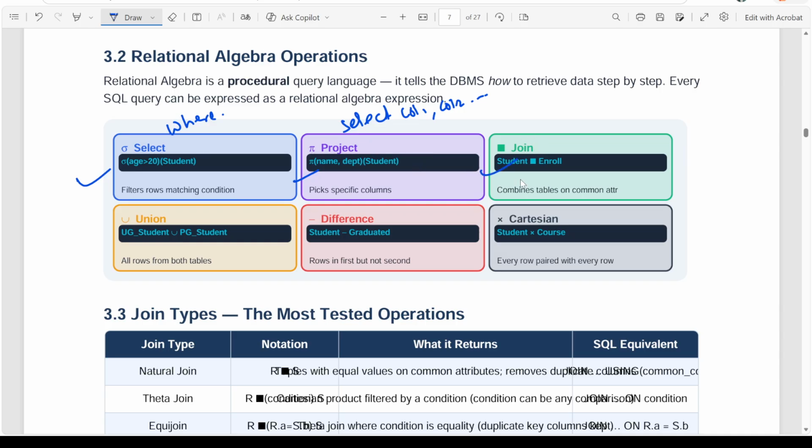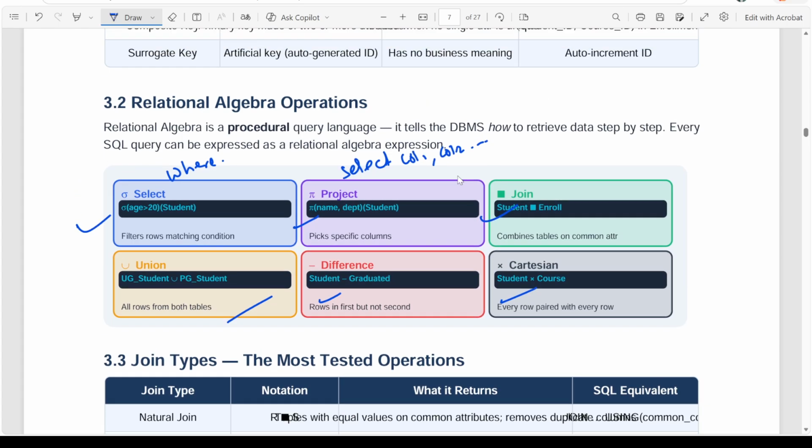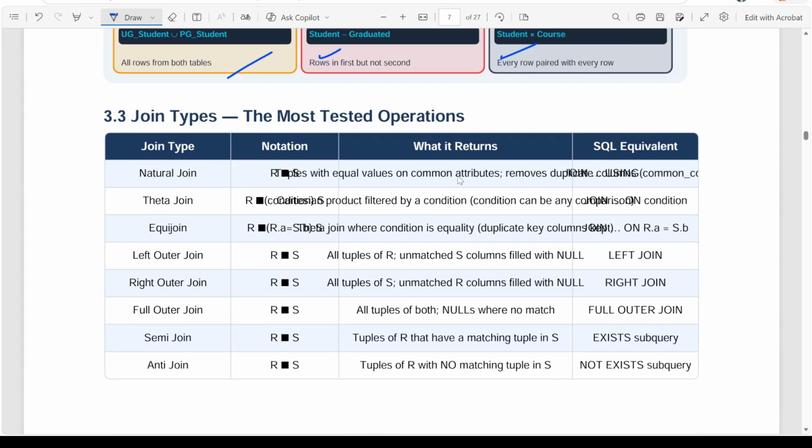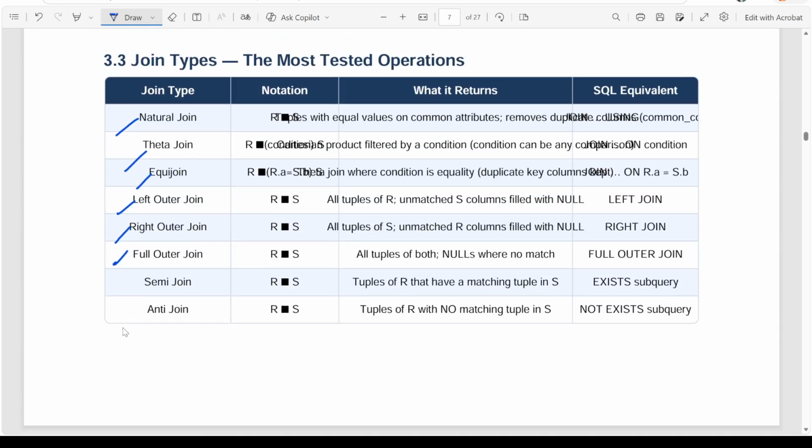Joins: left outer join, right outer join, inner joins, Cartesian product, difference, union, everything, these things we are going to see here in this subject in coming days. Different types of joins, see, natural join, theta join, equi join, outer join, and again there are three types of outer join. We are going to see this.